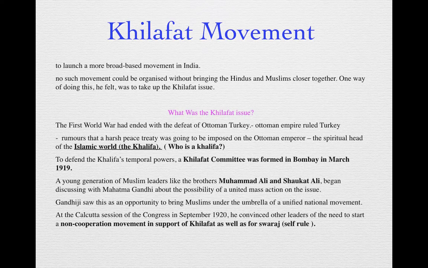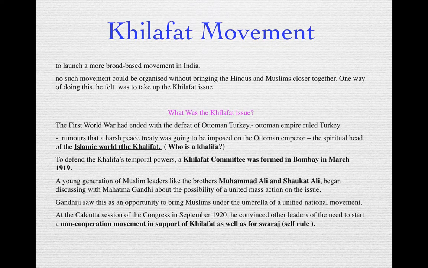So the emperor of the Ottoman Empire is also the head of the Islamic world. And all the Muslims in India had sympathy for the Khalifa. That means our Muslim population in India felt bad when they heard that their spiritual head, who is also the Ottoman emperor, the ruler of that Ottoman Empire which had been defeated in the First World War, might suffer if the peace treaty was harsh. So the people were in sympathy for the Ottoman emperor.